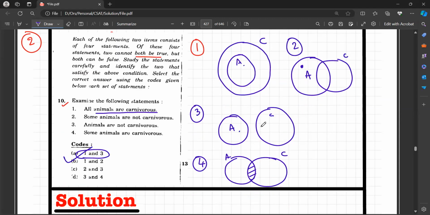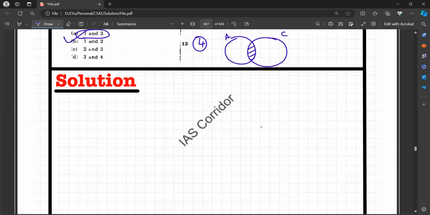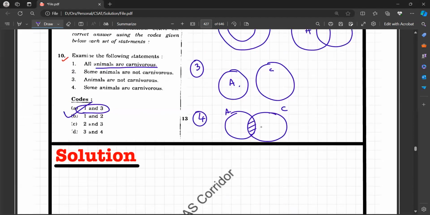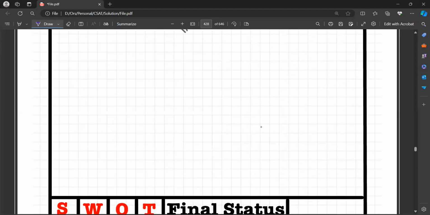Coming to question number 2, it is the same question where trains and diesel engine have been put in place of animals and carnivorous. Got it? The approach is the same, so the answer would be C here, 1 and 3. You can check it yourself. Let us proceed to the next question.